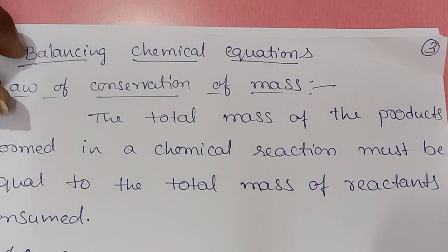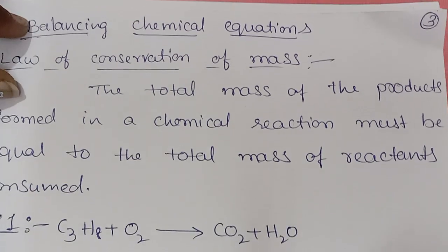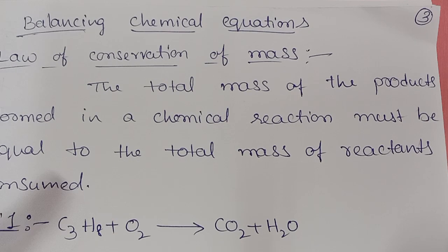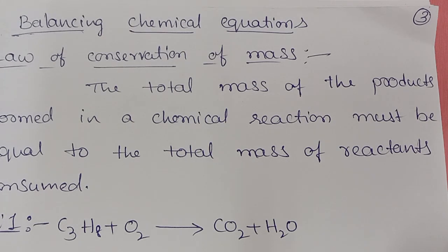We already studied in ninth class that nothing is created, nothing is destroyed on the earth. It is only changing its physical state. In the previous equation we studied hydrogen plus oxygen, two gases combining to give water, which is in liquid form, right?